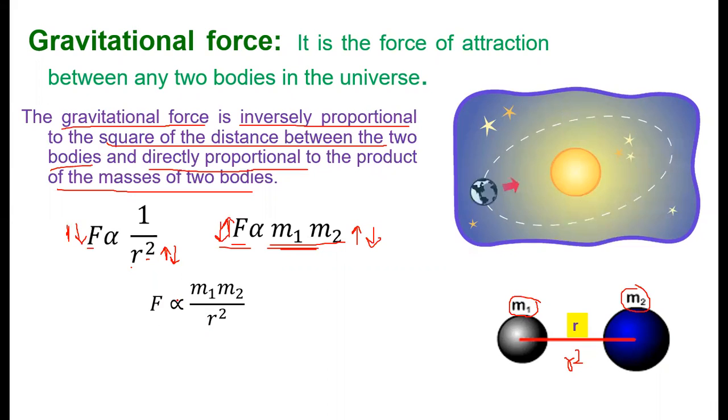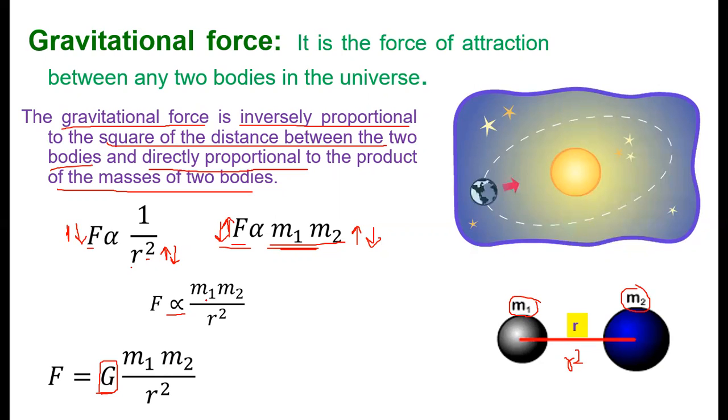Now let's say that we want to replace this proportionality sign by an equal to sign. Whenever we want to replace this proportionality sign by an equal to sign, we have to take one proportionality constant, and this proportionality constant is nothing but G, and here G is the gravitational constant.